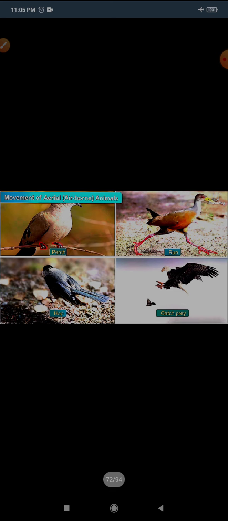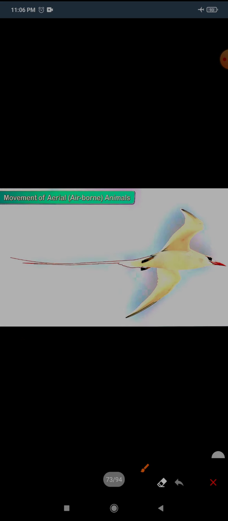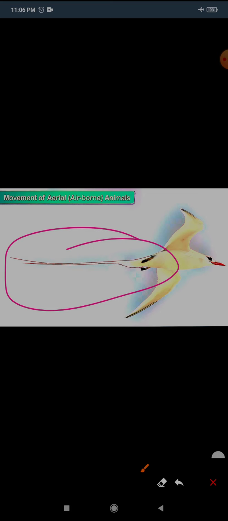You can see what they use the hind limbs for. They help them to perch, run, hop, and catch prey. Now here you can see the tail, how it is useful in movement.